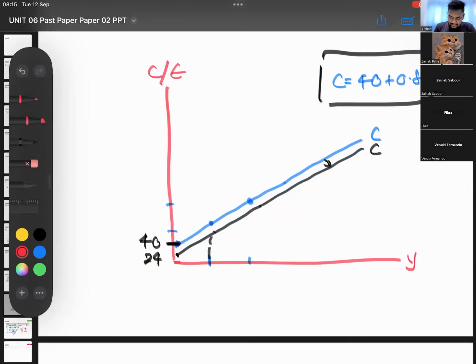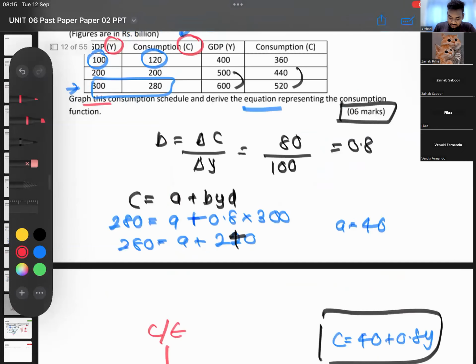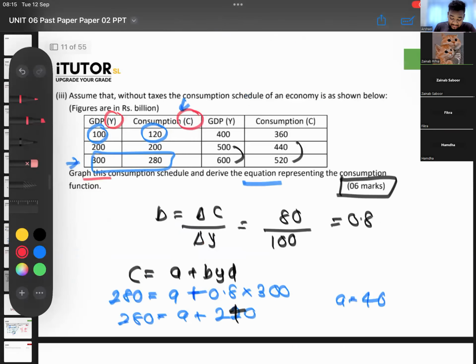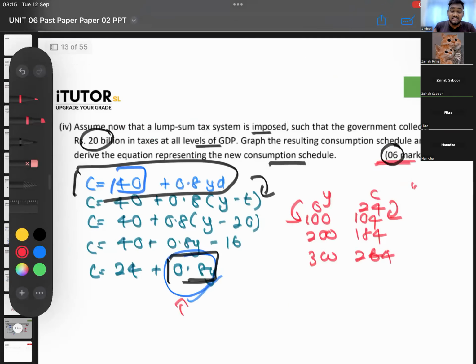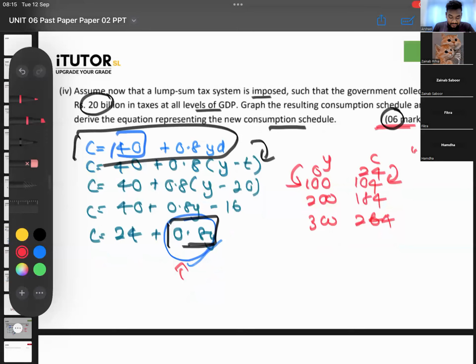So can you see how easy this 6 marks again is? It's not at all hard, guys. Come up with the new equation and draw the graph. Here also, to come up with the equation, draw the graph. So how much marks is that? 6 marks and 6 marks, 12 marks, just to draw the graphs and come up with the equation. Can you all handle something like that?